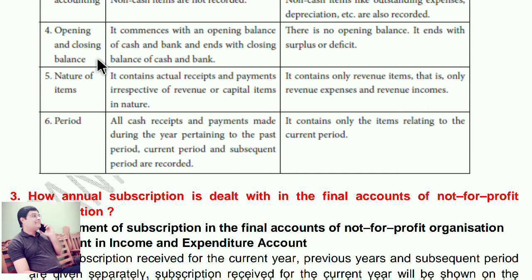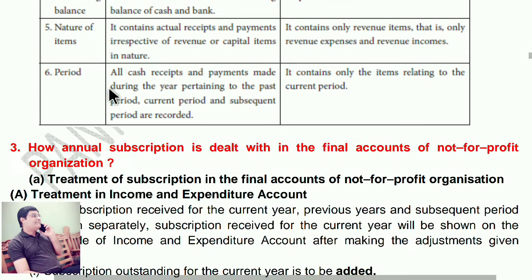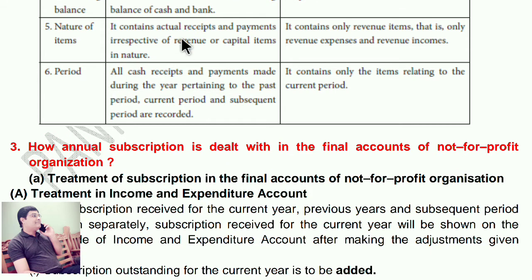It commences with an opening balance of cash and bank and ends with the closing balance of cash and bank. There is no opening balance. It ends with surplus or deficit. So it ends with profit or loss. Nature of items. It contains actual receipts and payments irrespective of revenue or capital items in nature.